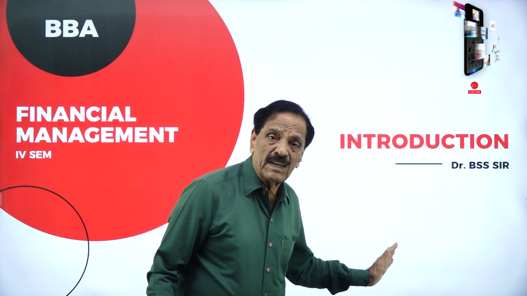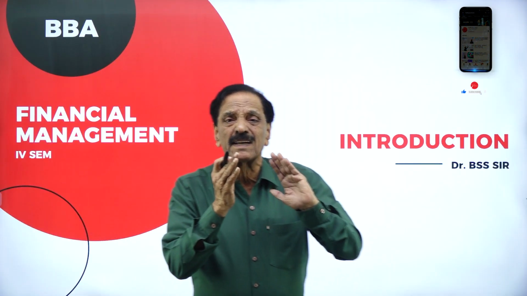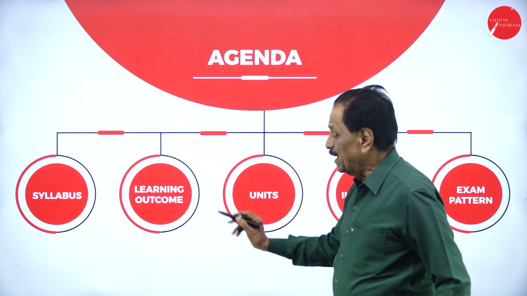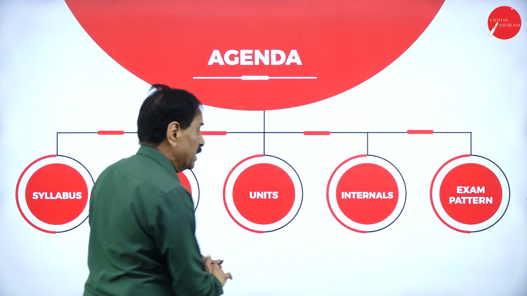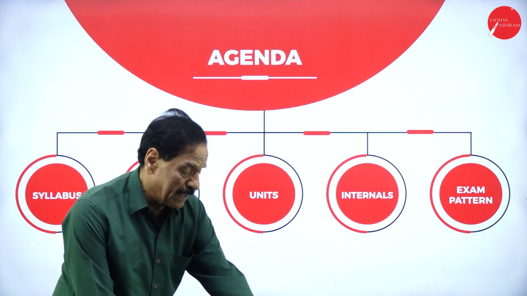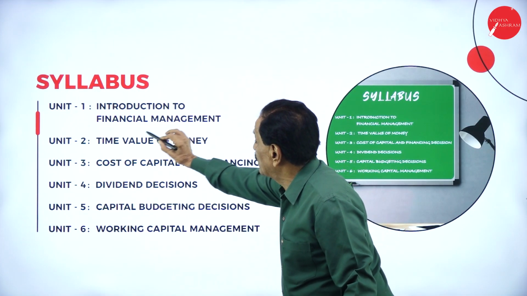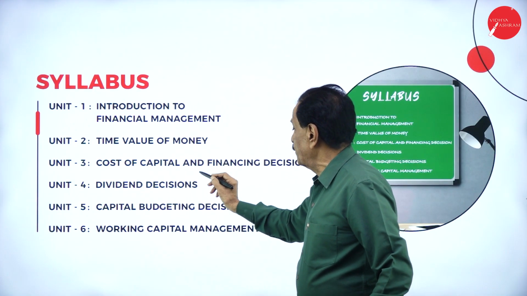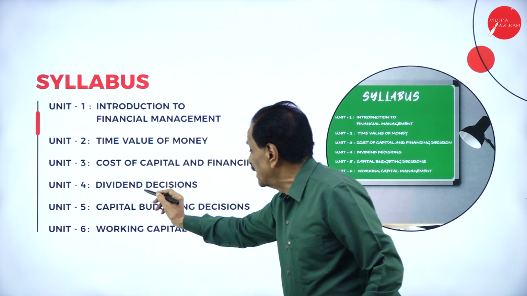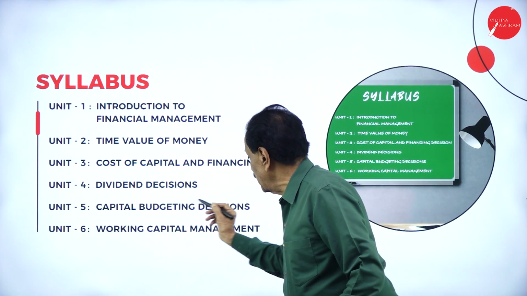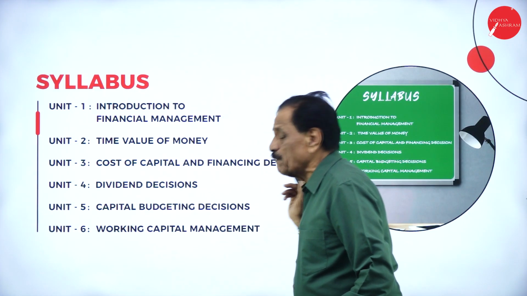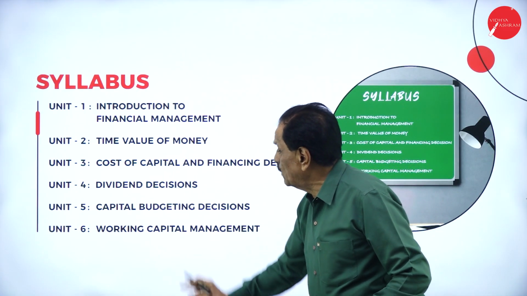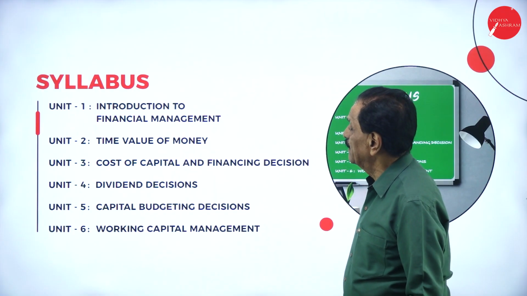So, it's an introduction class. We are going to explain what the contents are. We'll move on now. Agenda, syllabus, learning outcome, units, internals, exam pattern. Syllabus: introduction to financial management, time value of money, cost of capital and financial decision, dividend decisions, capital budgeting decisions, working capital management. So they have kept about 6 units. Each unit we have to go through in detail.